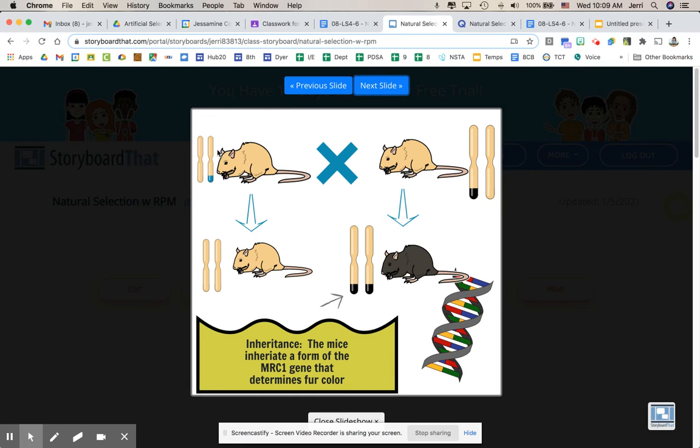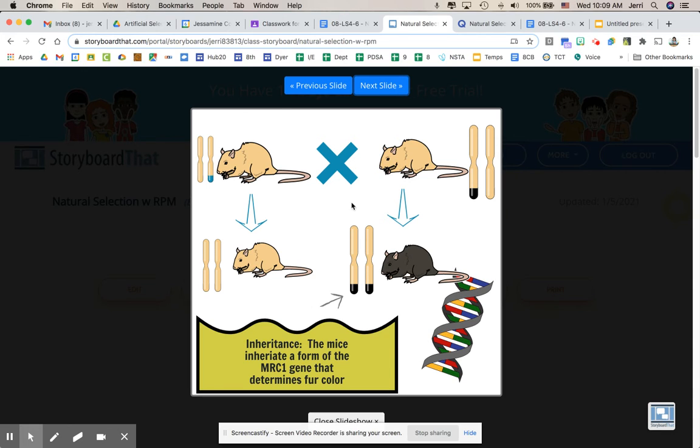So when these mice cross, they're going to get some variety of offspring. Some of the mice are going to be light colored, and they may be homozygous for the light color, or these light colored mice could also be like their parents and be heterozygous. But you're also going to get some mice that may be homozygous recessive, or homozygous for the mutant form of this gene, which gives them a dark color.